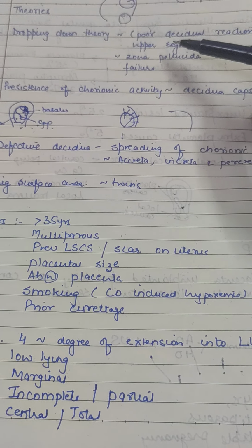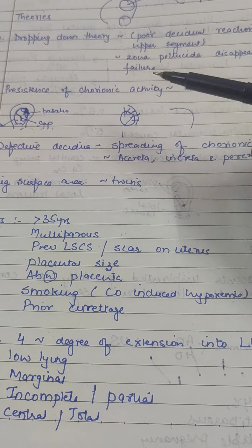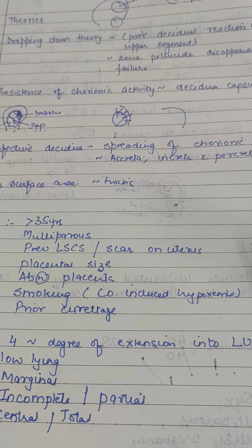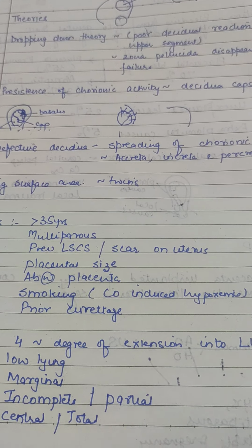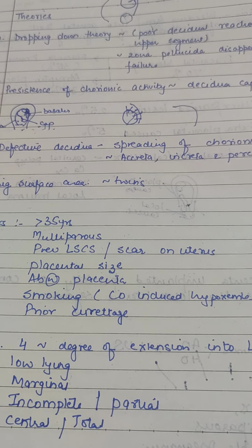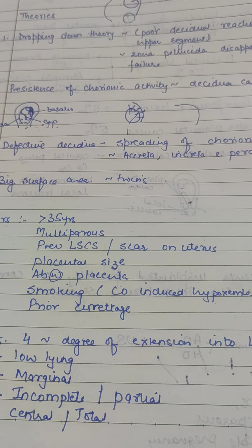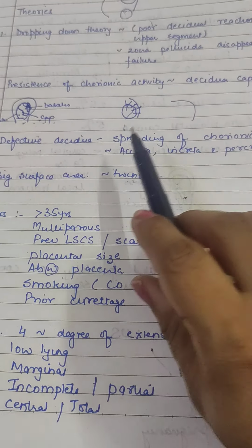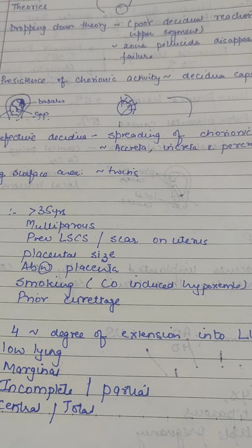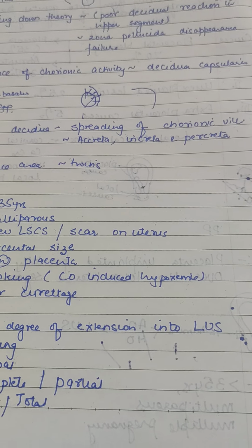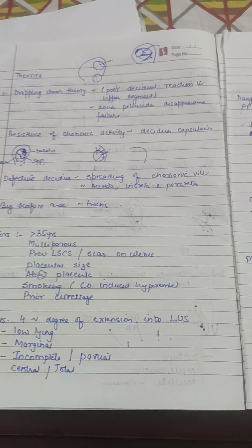One is the dropping down theory, the other is persistence of chorionic activity, that is, the chorionic villi activity is seen in the decidua capsularis also. Ideally it should only be in the basalis, but now we are finding their activity in the capsularis also. Then defective decidua means there is spreading of the chorionic villi. And fourth is a big surface.